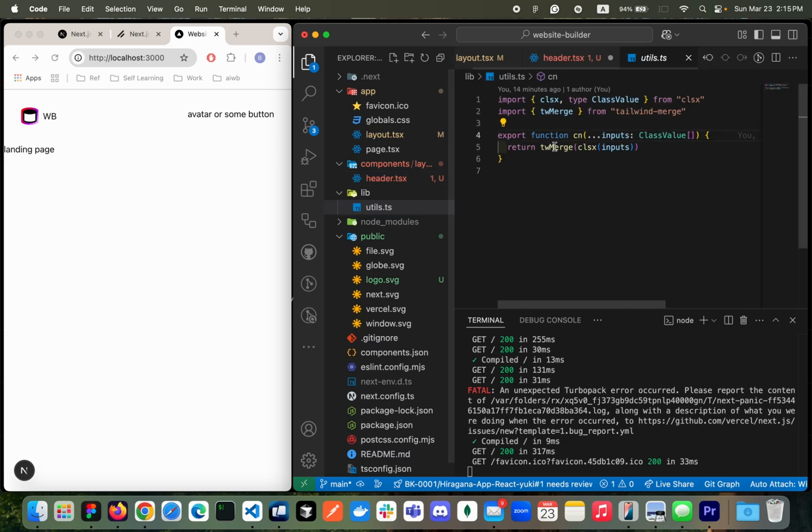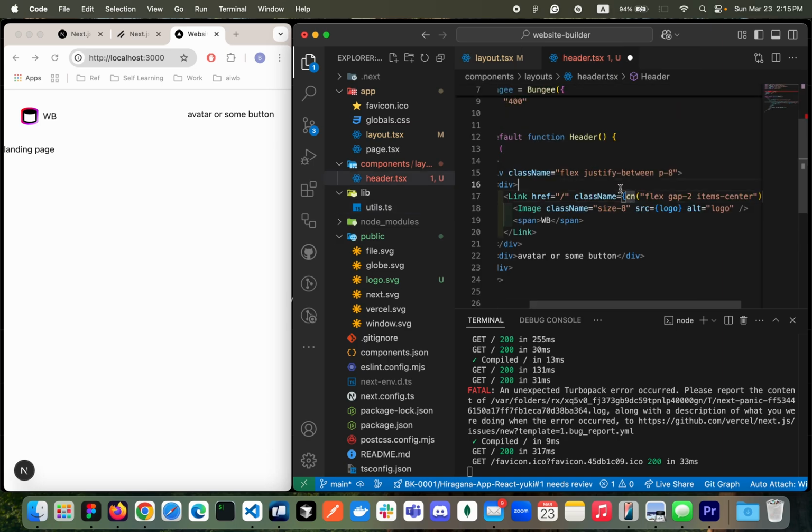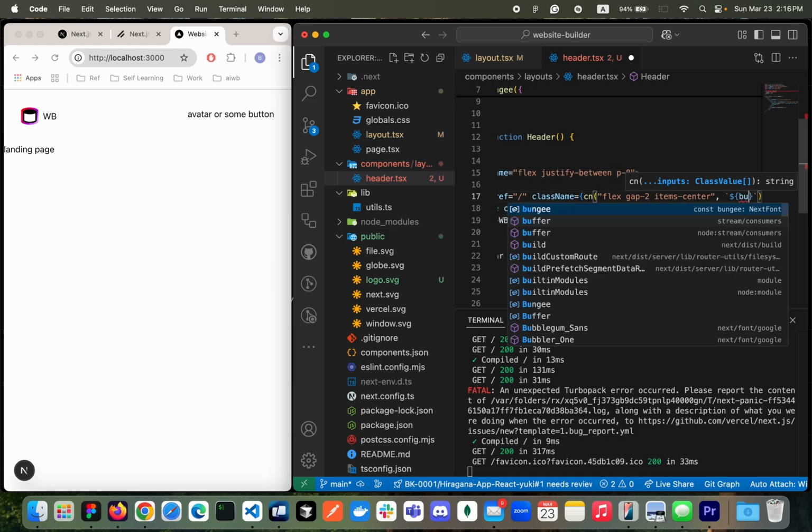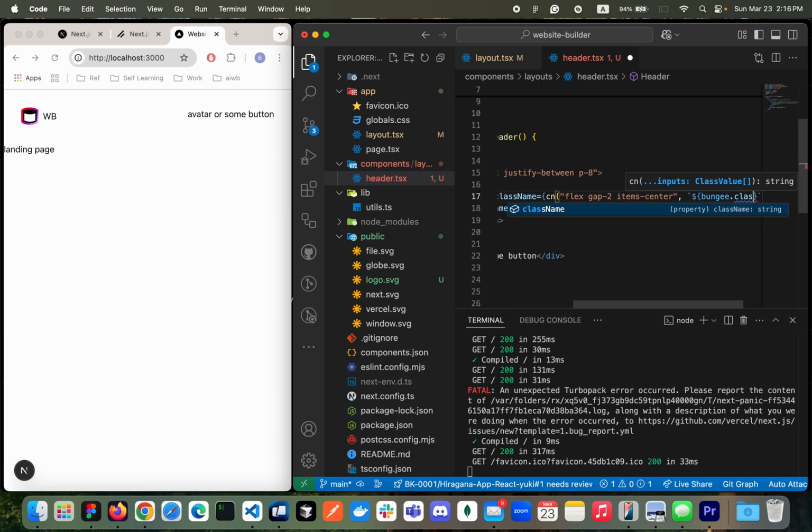Okay, so this function is pretty much merging class names from Tailwind. Okay, so here I'm gonna use cn, and then I'll be merging my font style here, font family. So here I'll be giving the Bungee dot className.